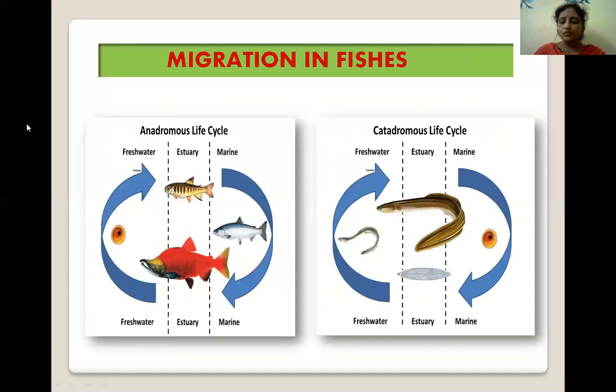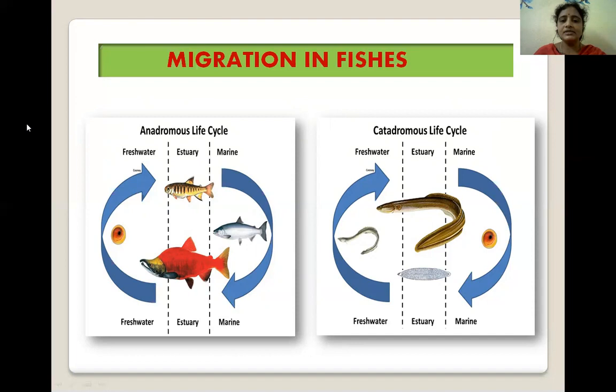Next, let us move on to this slide, migration in fishes. This figure shows the anadromous life cycle, and this slide shows the catadromous life cycle. These are reversible migration processes. First, anadromous is the migration of fishes from marine water to fresh water. Examples: salmon, hilsa, and trout. Next, catadromous life cycle is the migration of fishes from freshwater to marine water.